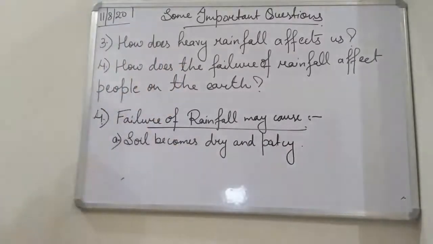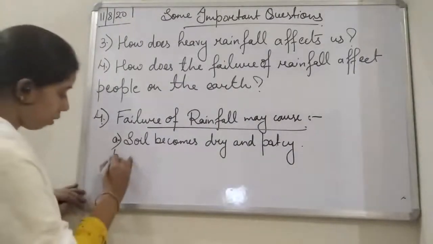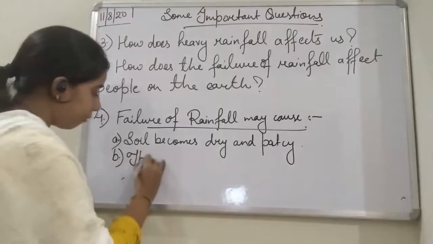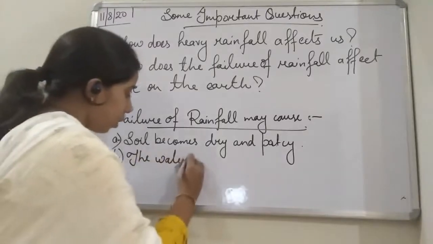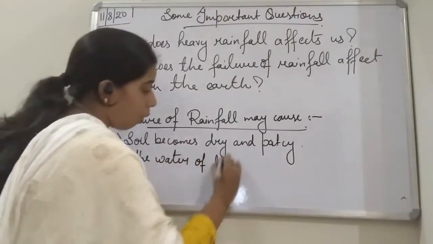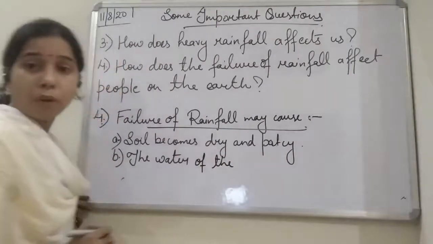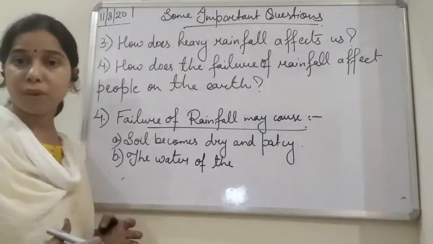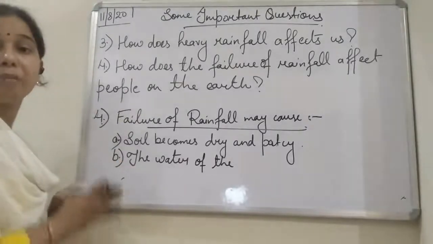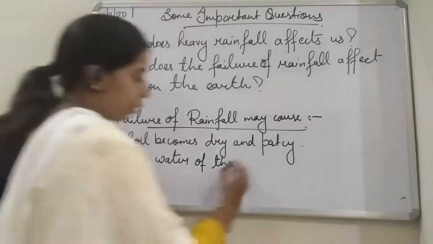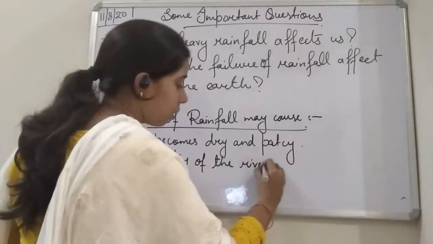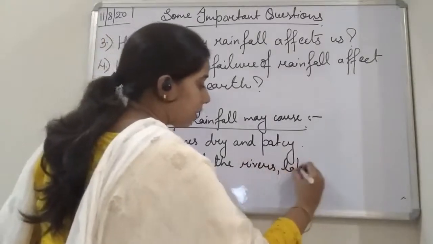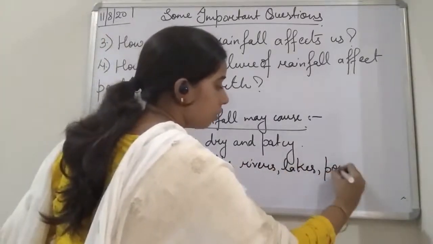The second one is the water level. The water level of the different water bodies from which we get water, which are the source of the water, including the rivers, lakes or ponds.